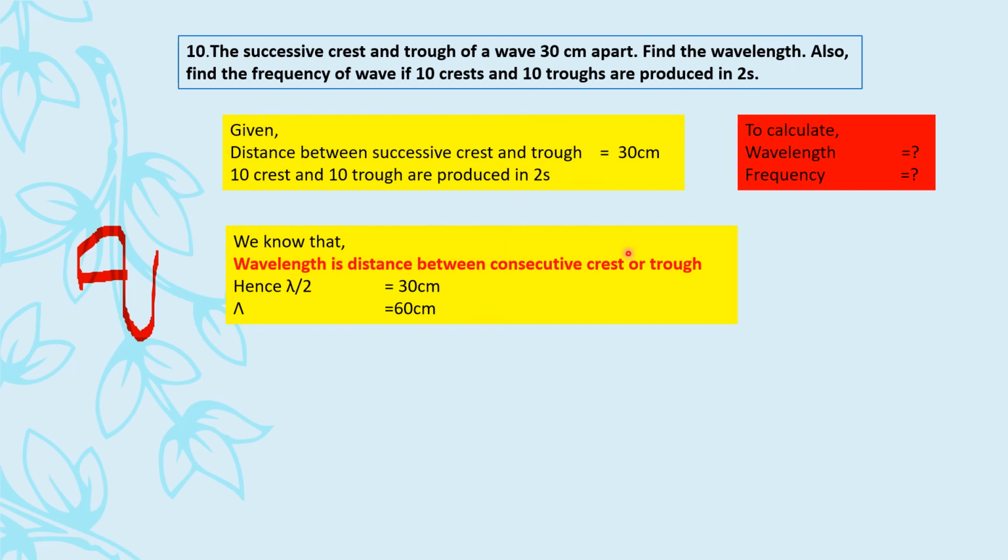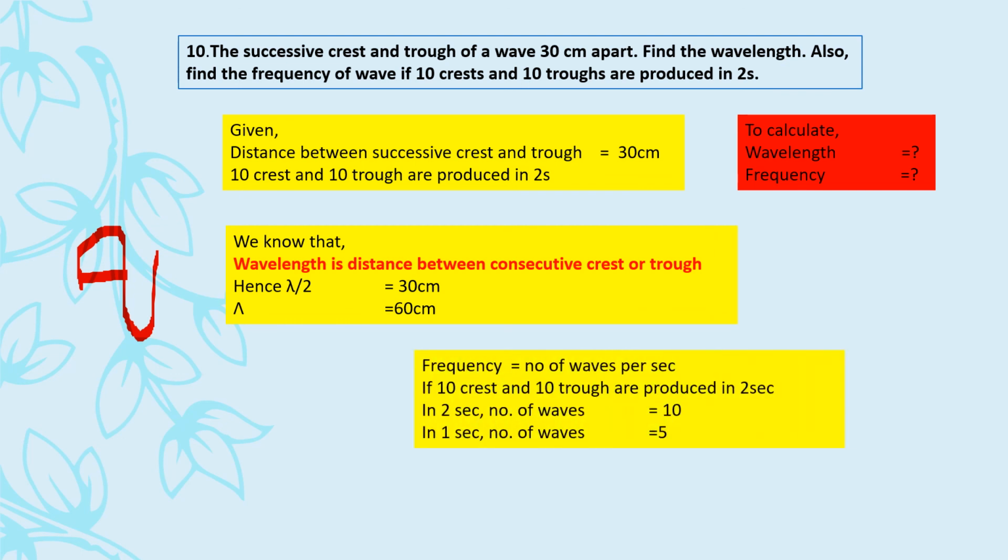It is the distance between consecutive crest and trough, मतलब this entire thing होती है wavelength तो मैम, पर हमें तो उसका half दिया है. So that means this is lambda by 2. So lambda by 2 is 30. So lambda would be equals to 60 centimeter. So lambda again, that means we have wavelength, right? Now we have to calculate frequency.